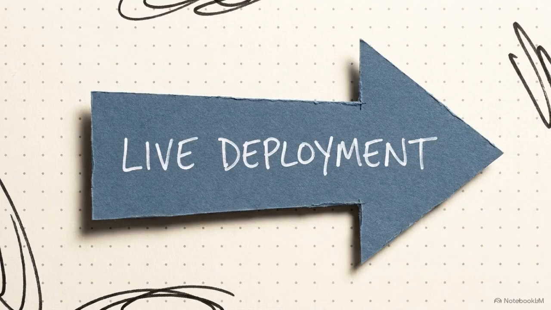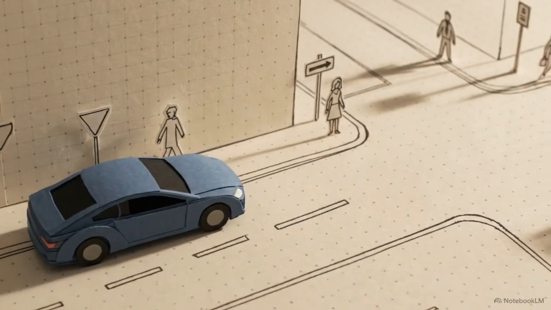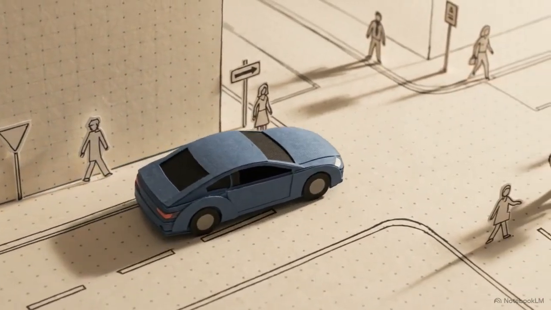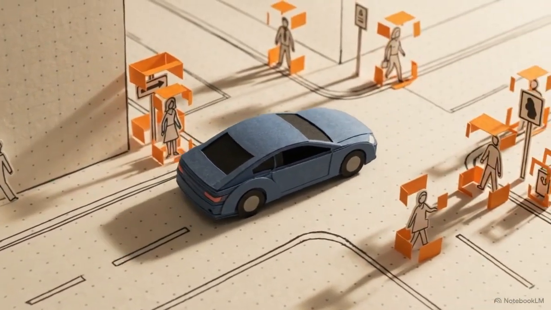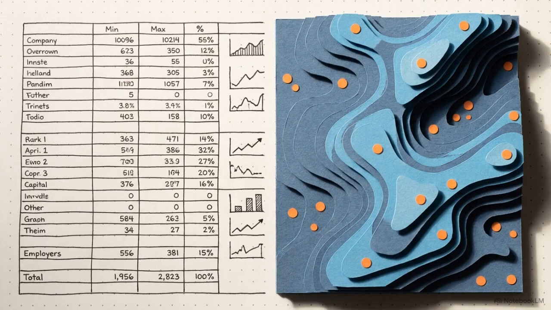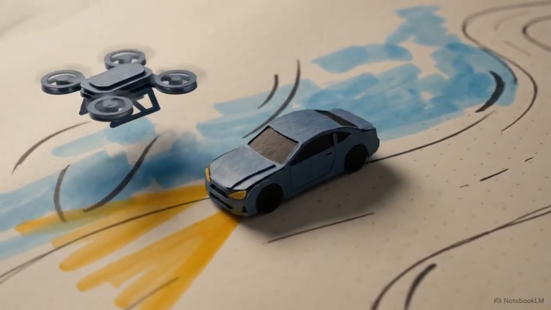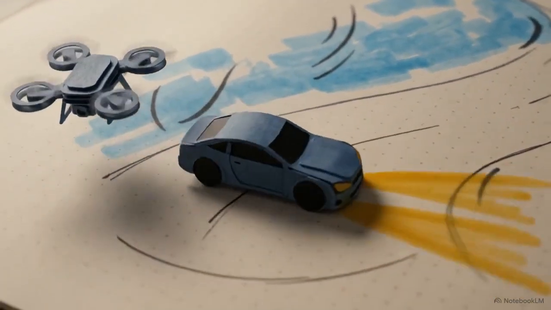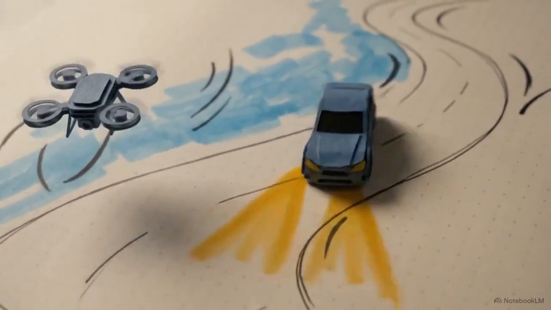This leads to the final stage, inference. This is the moment the trained model is put to work on data it has never seen before. Instead of relying on a memorized answer, the model applies its learned patterns to new variables, predicting house prices or identifying spam with high accuracy. The value of the system is found in this transition, the ability to take observations from the past and use them to successfully navigate the variables of an unknown future.